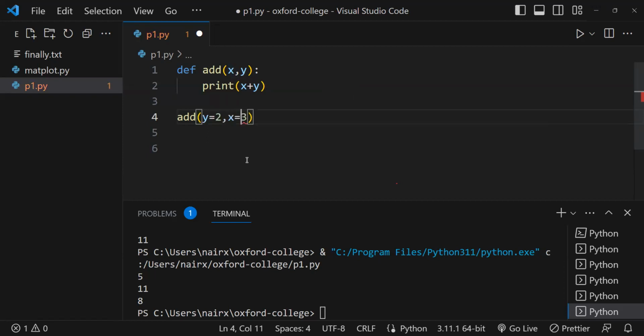I give y equals 2 and x equals 3. Now we are specifically giving that the value of y is 2 and the value of x is 3. It will automatically not take them in positional order. This way of passing arguments is called keyword arguments, or keywords that we are passing.